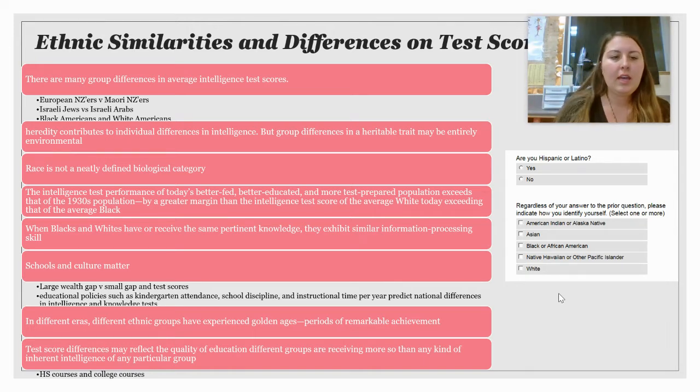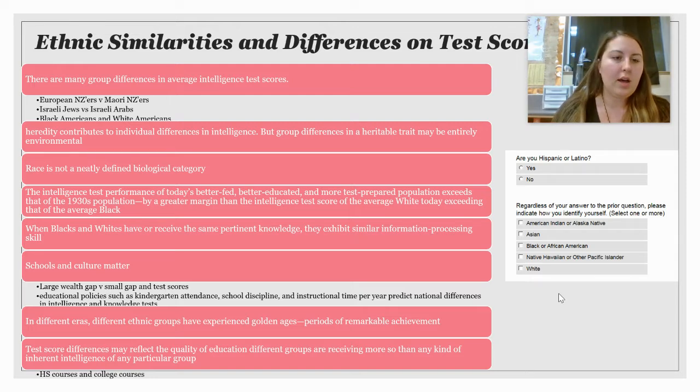But what research has found is that, though there are differences, in general white Americans tend to outperform Black Americans just slightly. The average white American is about 100, and the average Black American is about 95. However, there is research that this could be due to environmental causes, not genetic causes.